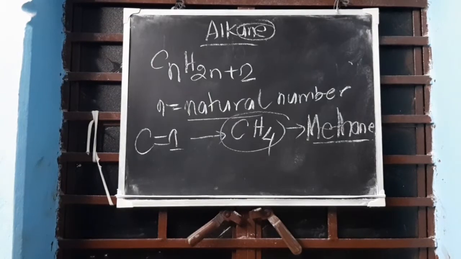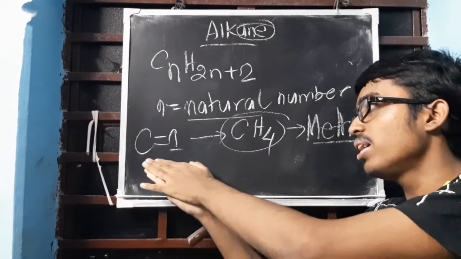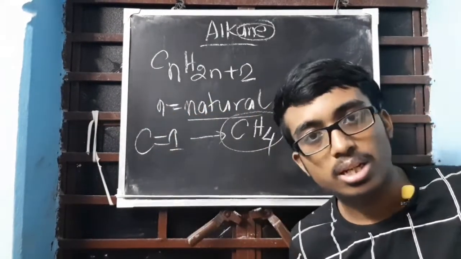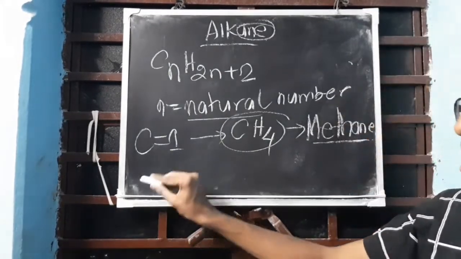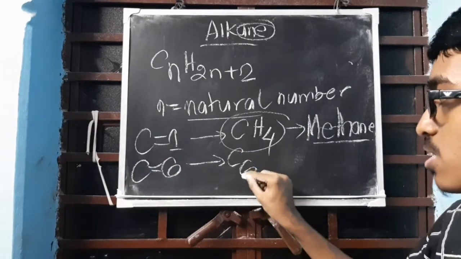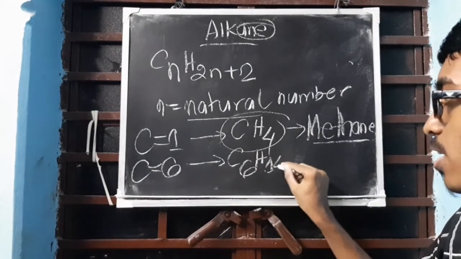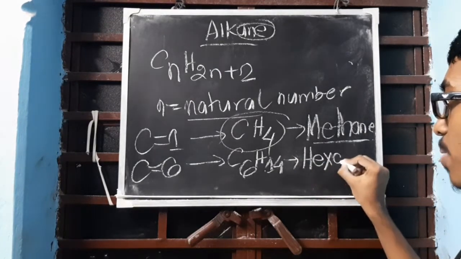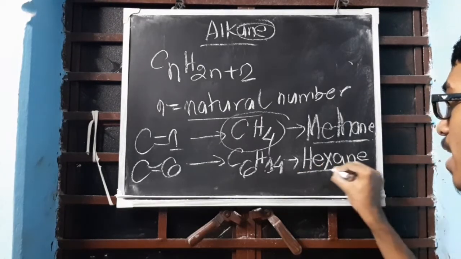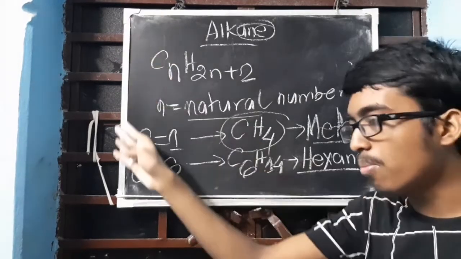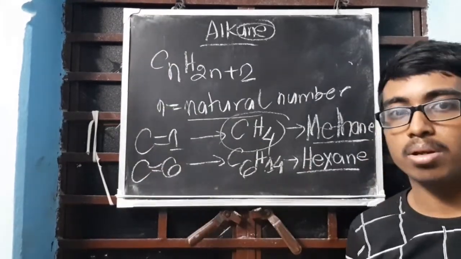Clear? Generally the question comes as first member, fifth member or fourth member, that you have to calculate by putting the value of carbon in this formula, then you will get the value of hydrogen. Suppose I ask you the sixth member, what will you write? C6H14. For 6 it is hex, and the suffix ane, so it's hexane. Understood?